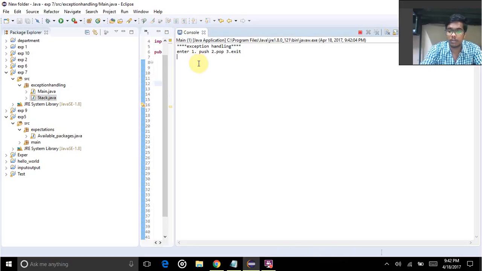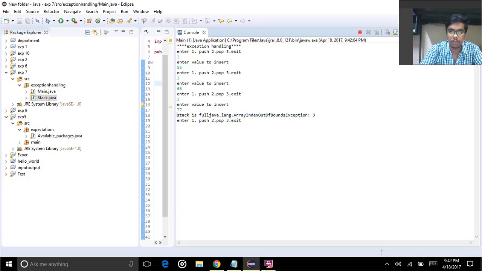Enter 1 to push. I can insert a maximum of 3. While inserting the third, it will show the exception handling. I'm pushing 55, again push 66, and again pushing 77. Now it will display the exception handling. This is for the maximum exception.